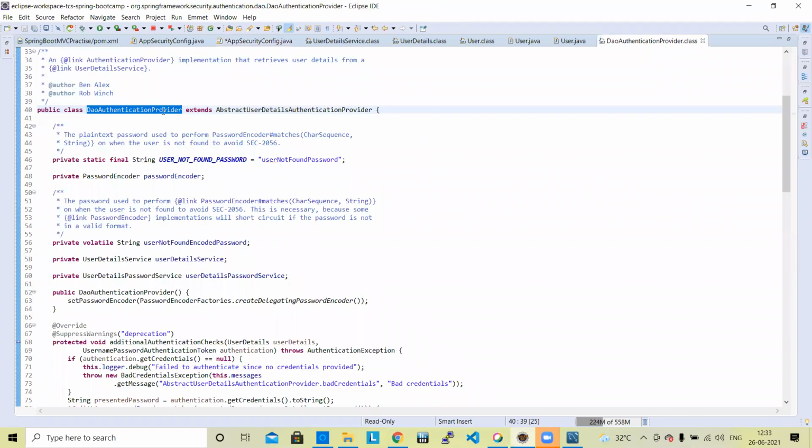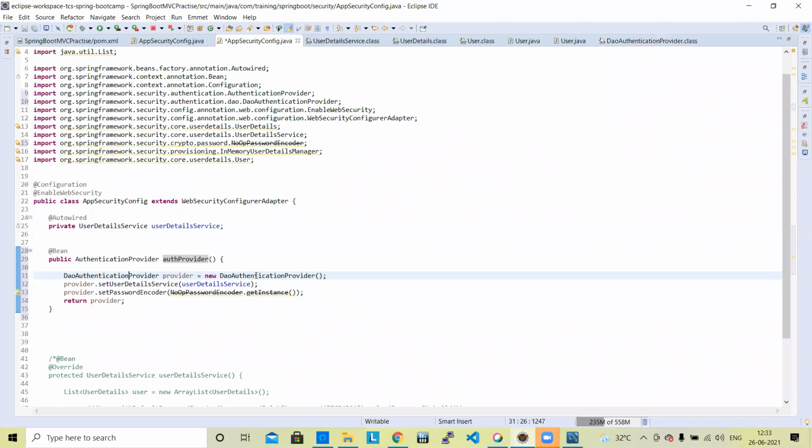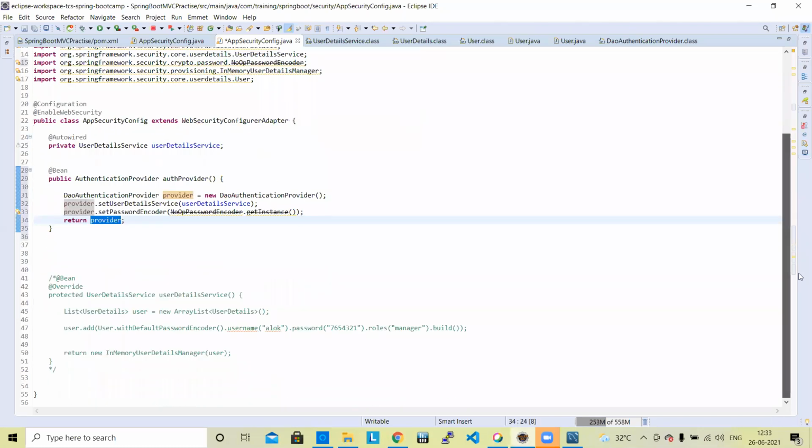This is an inbuilt class, DAO authentication provider. It is the inbuilt class for security. In this class, we are going to use the DAO authentication provider. We are creating the object here. Provider dot set user details, provider dot set password encoder, get instance here. And here what it is doing is going to user details, with the provider, user ID, password. Okay, this is the thing. So far it is working. Now we are going to do the next.